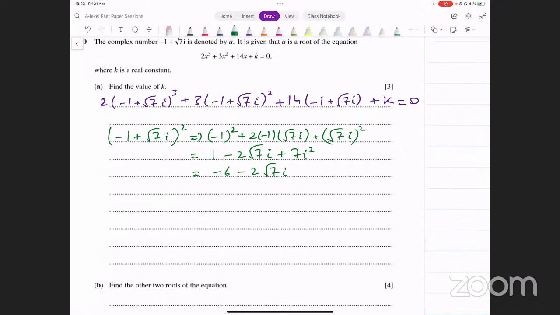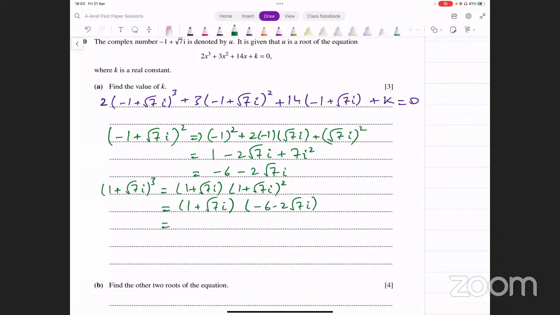Now let's evaluate the cube as well. -1 plus square root of 7 iota whole cube. We could write that as -1 plus square root of 7 iota into -1 plus square root of 7 iota whole square. We have already evaluated the square, so input it here. That's -6 minus 2 into square root of 7 iota.